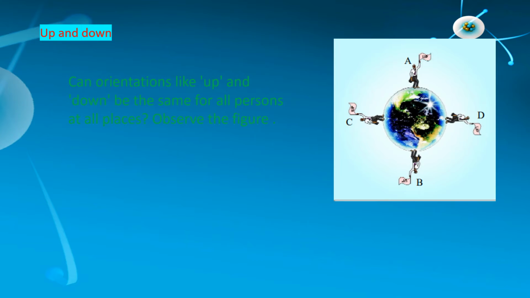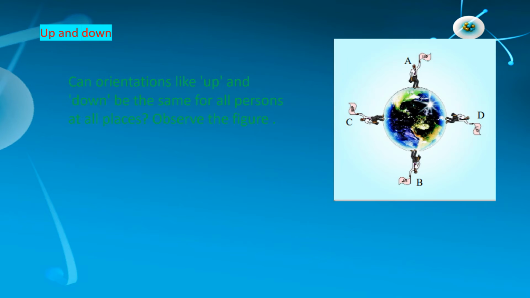But for the person standing at B, it appears exactly opposite. Similarly, for the persons standing at positions C and D, the directions of up and down are not the same. They change with the point of observation on the globe.